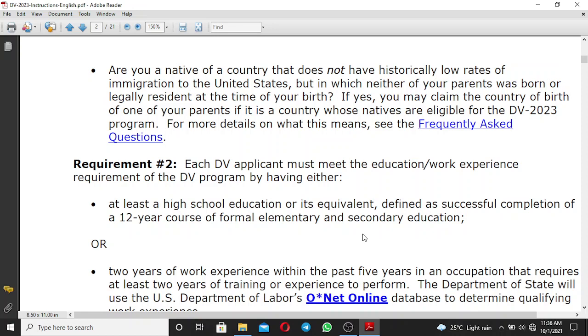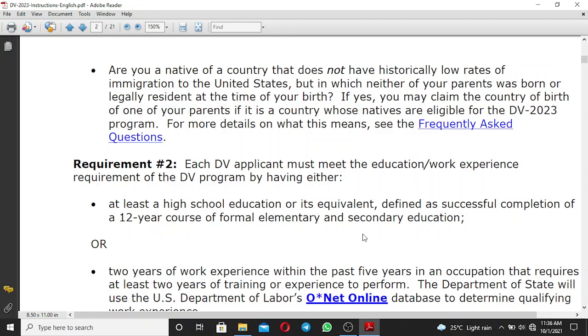So high school education is the minimum requirement for participation in the DV program 2023. If you have a bachelor's degree, a master's degree, or a PhD, it's very okay, because the minimum is high school education. But remember that they didn't say diploma or technical education.